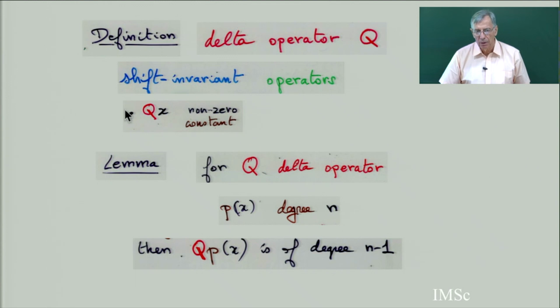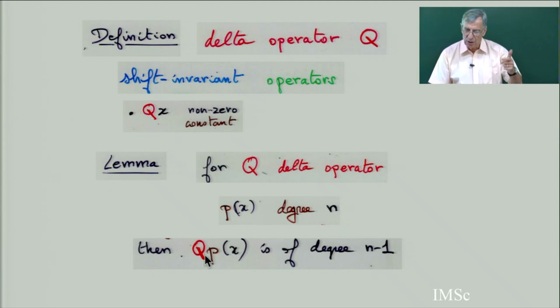And then from only this condition and shift invariant, for any polynomial P, if P is of degree n, then Q of P is of degree n minus 1. So each time it decreases the degree of any polynomial by 1. Sometimes this is taken as a definition of delta operator, but it's sufficient to have this condition to get this stronger condition.